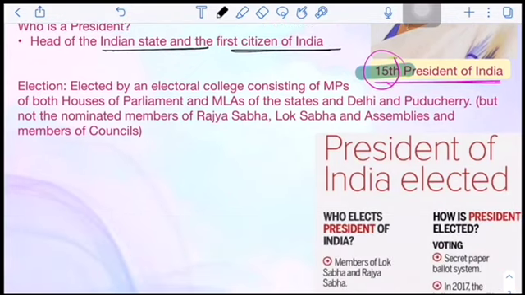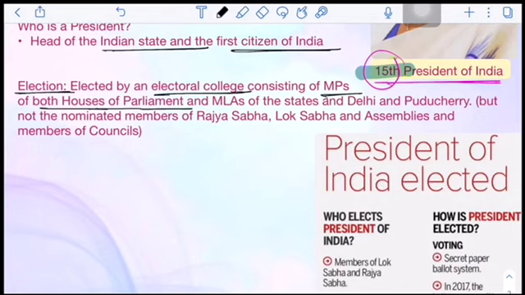Next important thing comes, the election process of the president. Who are those people who take part in the election of the president? This electoral college comprises the MPs and MLAs, the MPs of both the houses of parliament. Only elected members.